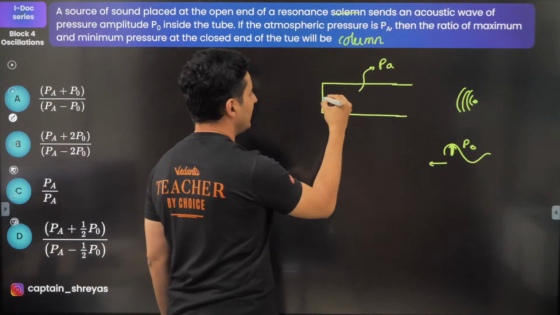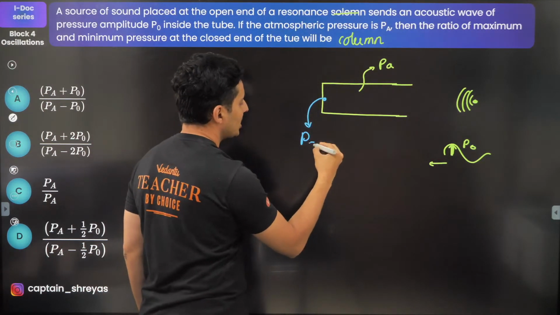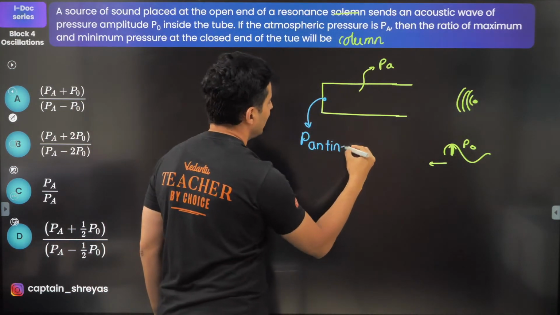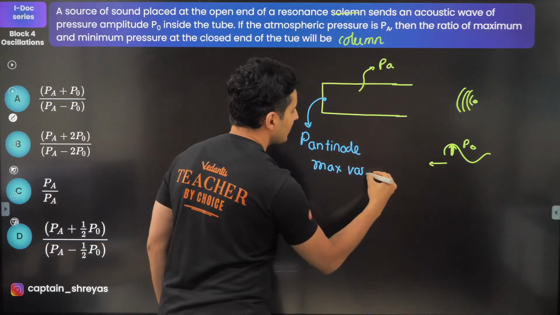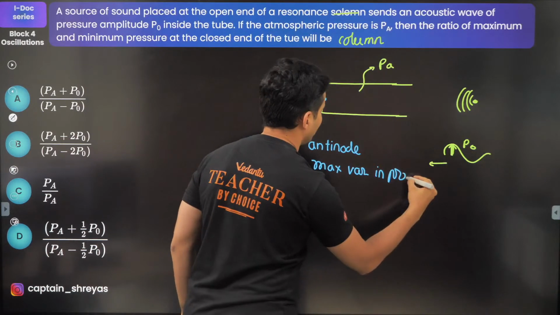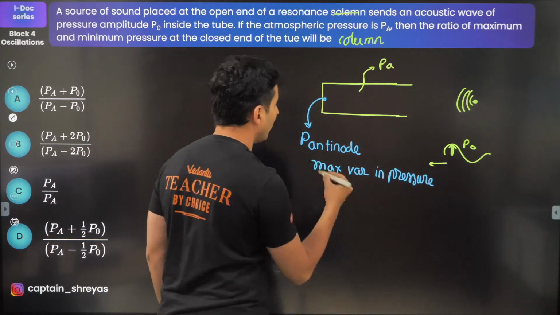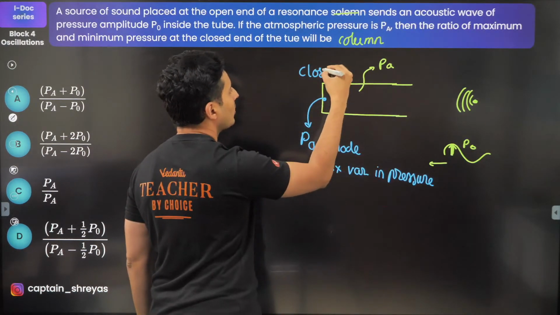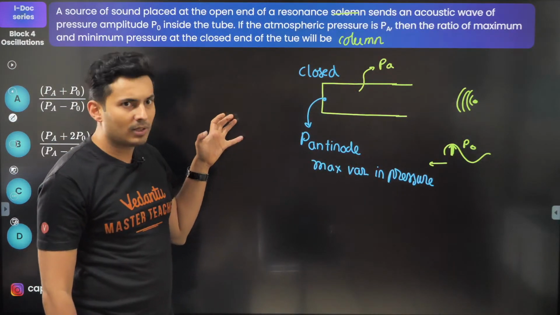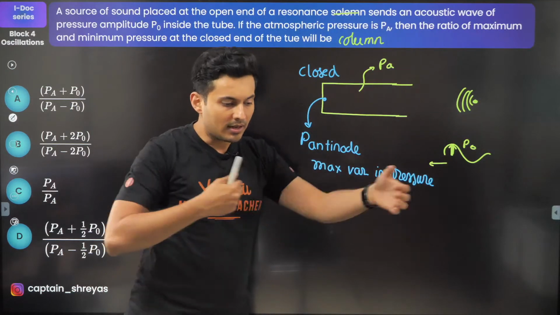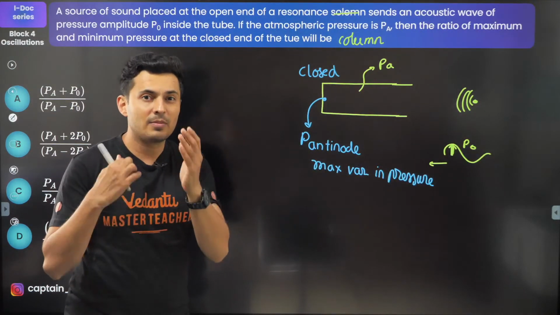At the closed end, you will see a pressure antinode. Pressure antinode means max variations in the pressure. And these things always happen at the closed side, because over here, the accumulation of the particles and the rarefaction happens maximum.